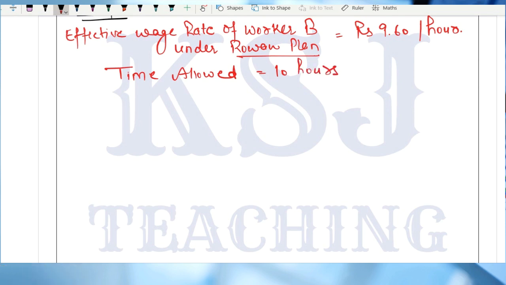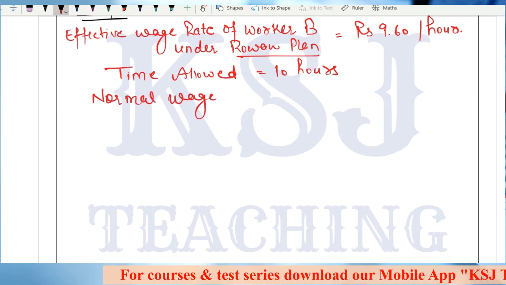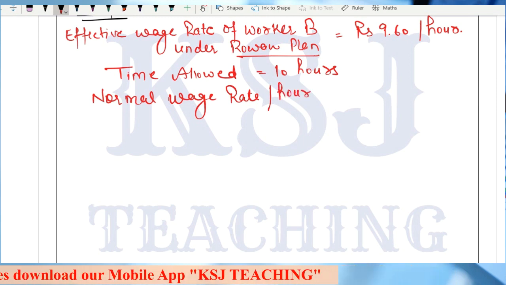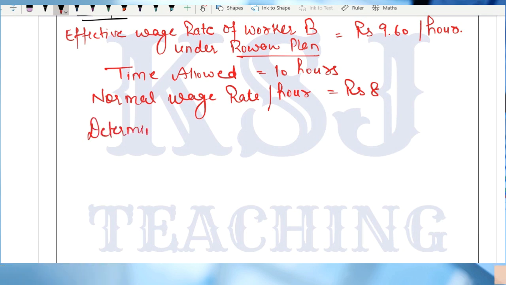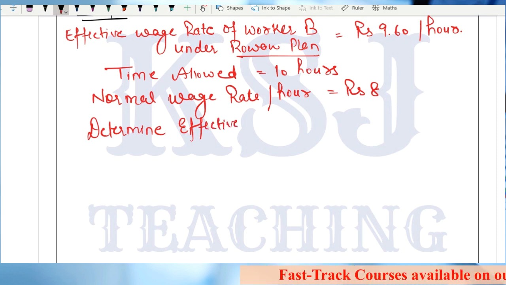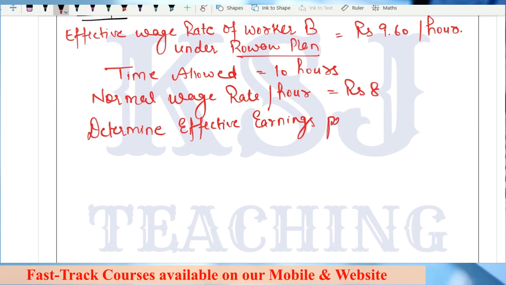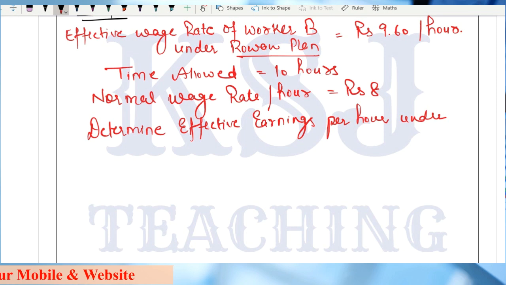Time allowed is 10 hours, right? Normal wage rate per hour is equal to rupees 8. Determine effective earnings. Determine effective earnings per hour under Halsey plan.